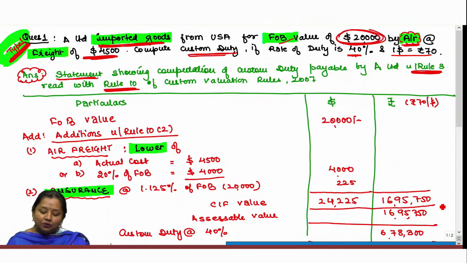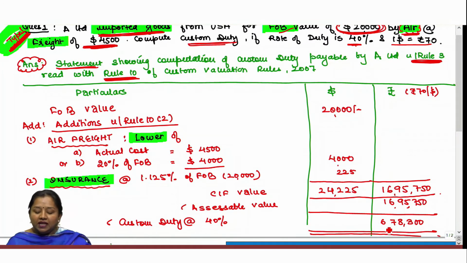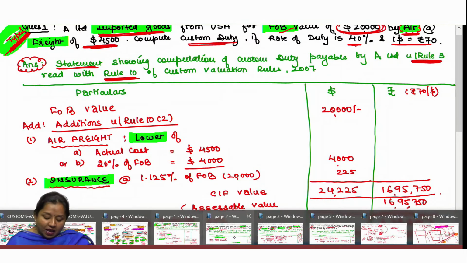Converted into Indian rupees, it would amount to 16,95,750 rupees. This CIF value shall be taken as your assessable value, upon which custom duty shall be computed at 40%, which is 6,78,300. This is the basic question which can come up on the basis of Rule 10(2).